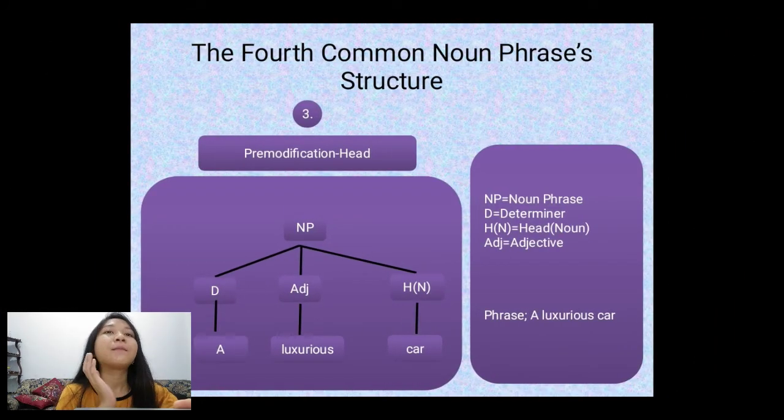And the pre-modification with head. The first example is a luxurious car. As you can see at the tree diagram on the slide, which consists of A as a determiner in it, luxurious as the adjective, and the car as a noun or head.